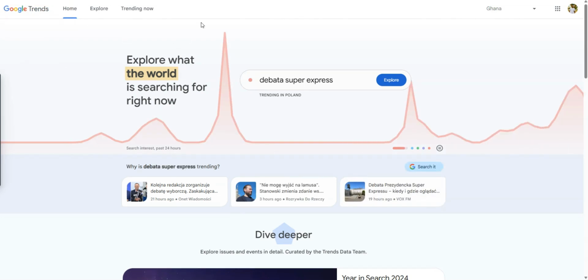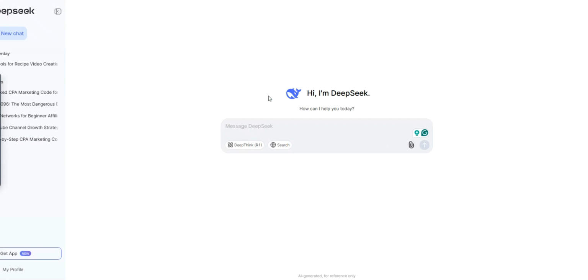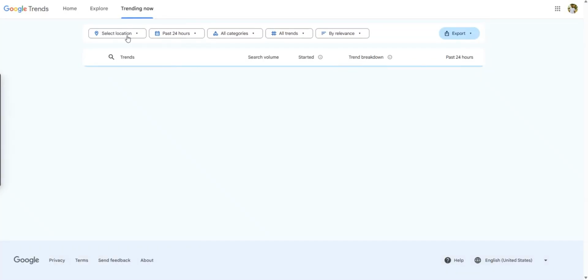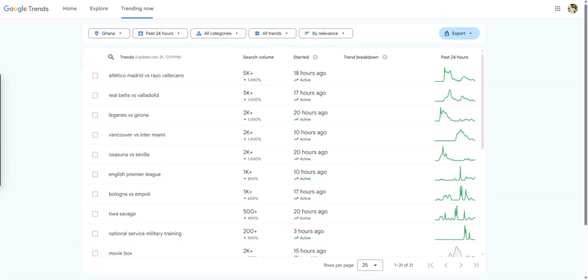All you need to do is to go to another website called DeepSeek right now, and then you go to Google Trends and search for trending now. So what are the topics that are trending in your society or locality right now? So let's go to this section. What are the topics that are trending in your locality right now?